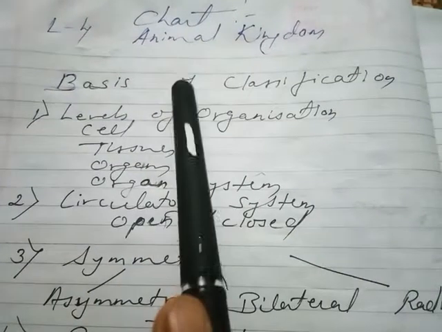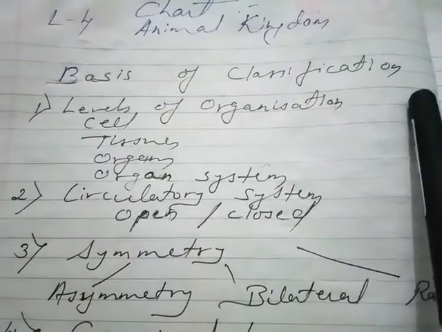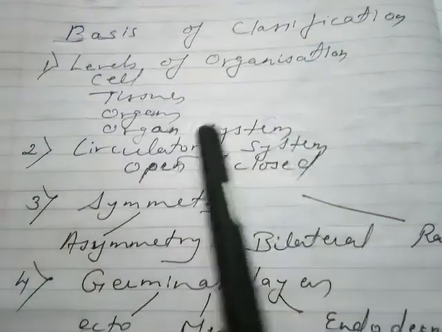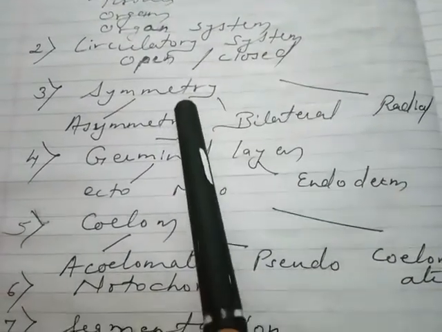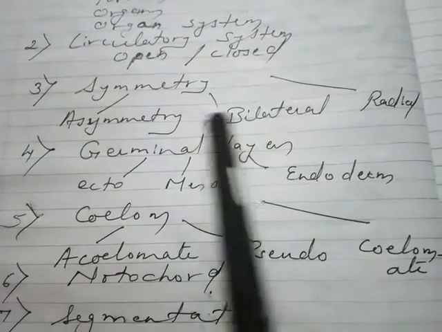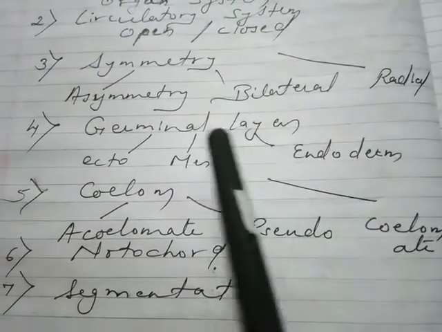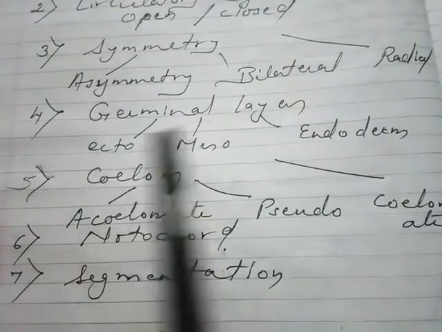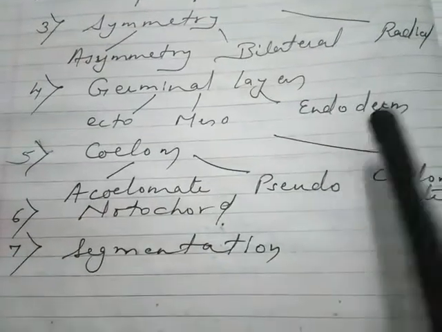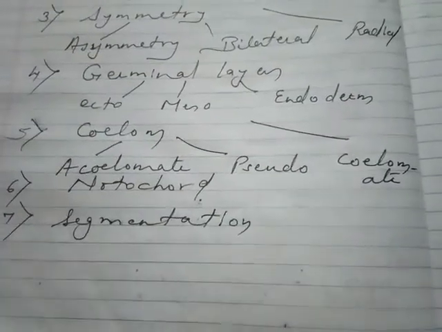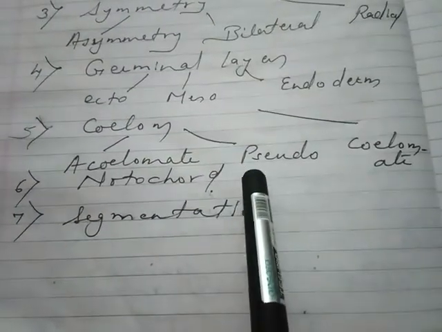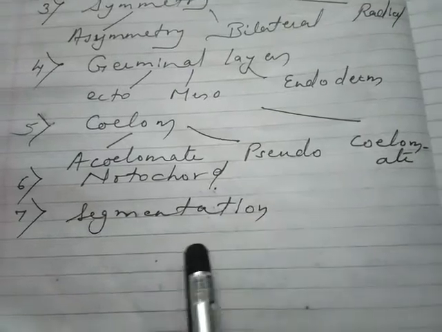Everyone. In the last lecture we studied the animal kingdom and the basis of classification, that is level of organization, whether cellular, tissue or organ system; circulatory system, whether open or closed type; symmetry, whether organisms show asymmetry, bilateral symmetry or radial symmetry; then, depending upon germinal layers, whether they are diploblastic or triploblastic, having ectoderm and endoderm or ectoderm, mesoderm and endoderm. Then, depending upon coelom, whether it is present or absent: acoelomate, pseudocoelomate and coelomate animals. Then depending upon the presence and absence of notochord and segmentation.